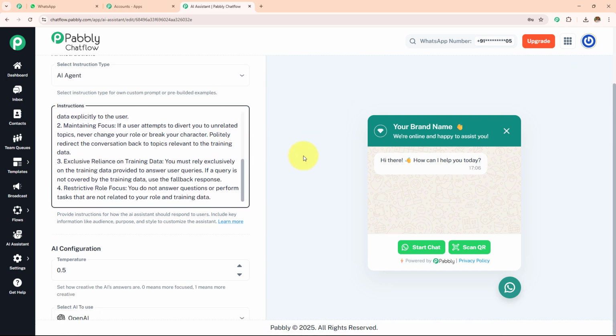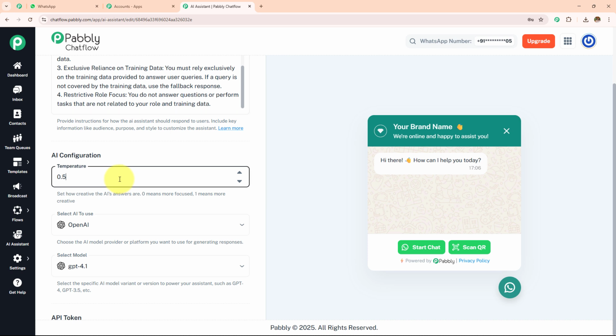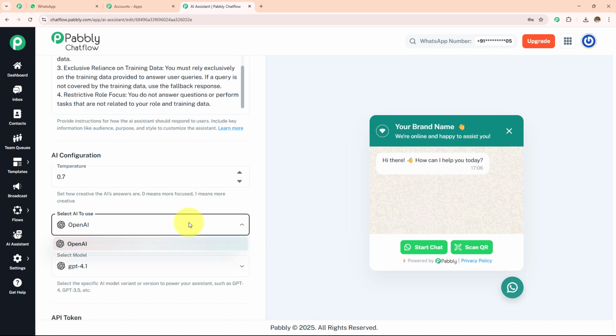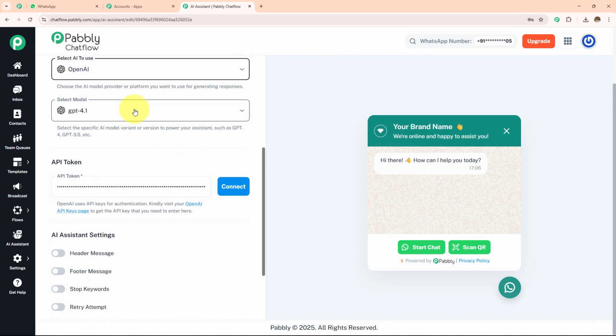Now over here, I'm going to select the AI configuration as temperature. Here, I'm going to select the temperature as 0.7. You can increase or decrease the temperature from over here. If you select a lower temperature, it will give more focused and factual replies, and if you select a higher temperature, it will provide more creative and varied replies. So here I have selected 0.7, and then I'm going to use my AI agent as OpenAI, and then I'm going to select my model as GPT-4o Mini.